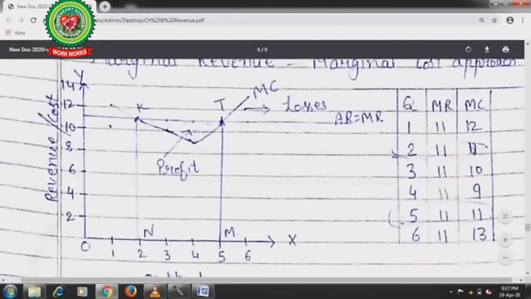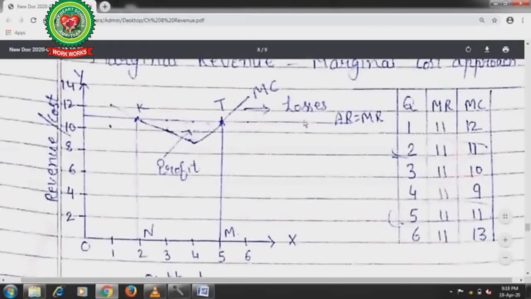This is also given, marginal cost. Marginal cost firstly declines and starts rising again after some point. When I have drawn these points, I have got this kind of marginal cost curve. See, in the marginal cost curve, we are having 2 points of intersection. Straight line, that is 11.